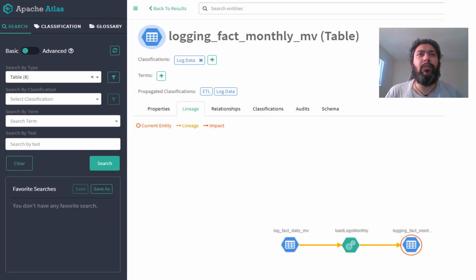Going forward, we can also see the lineage. Here we can see that this log fact daily data was acted upon by load logs monthly to produce log facts XYZ. So here we are seeing how the daily facts are getting transformed by a process called load logs monthly into some facts which can later be used by analytics or which are part of a certain dashboard. We are actually seeing how the data is getting transformed.